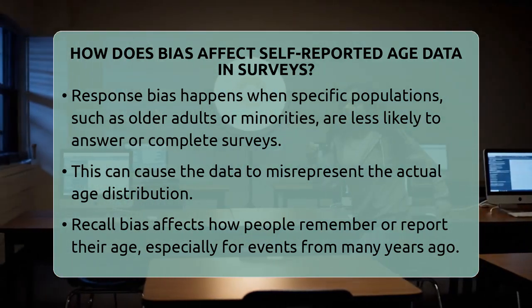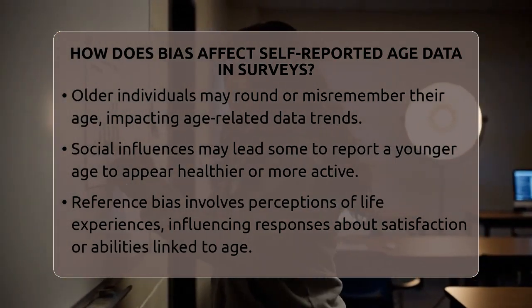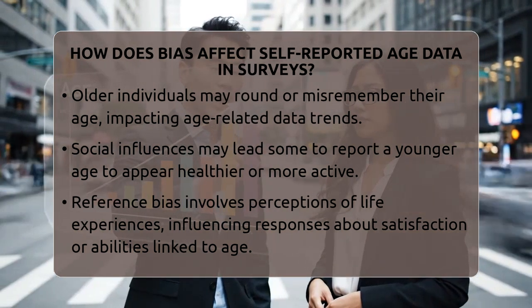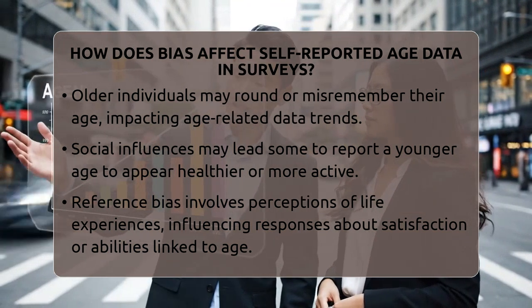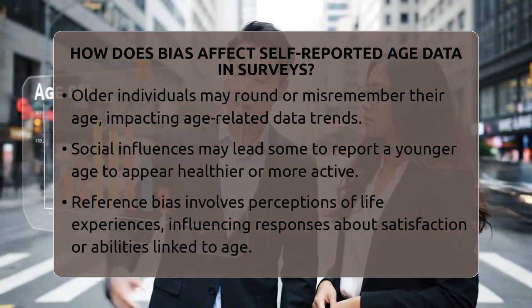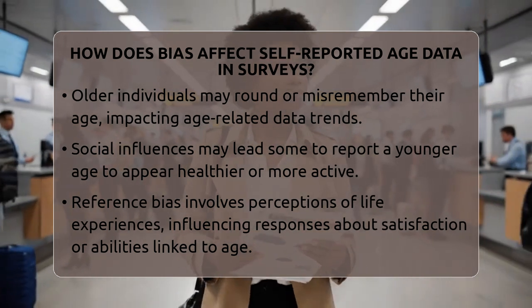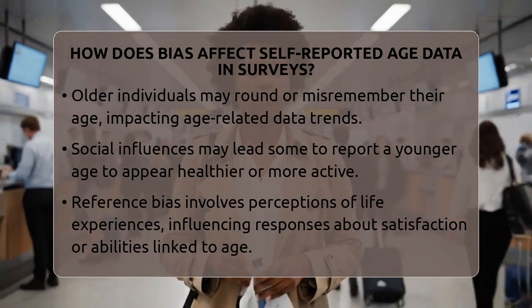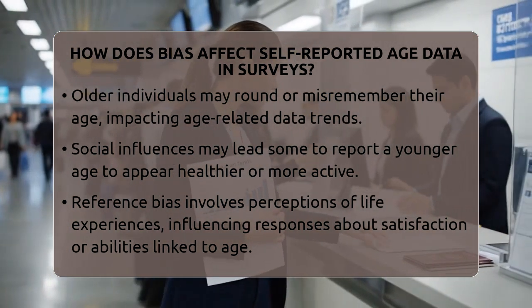Social influences can subtly affect how people report their age. Some might feel pressure to present themselves in a certain way, though this is less common with age than with behaviors like smoking or voting. For instance, someone might report a slightly younger age to seem more active or healthier, which can skew data on aging or health trends.